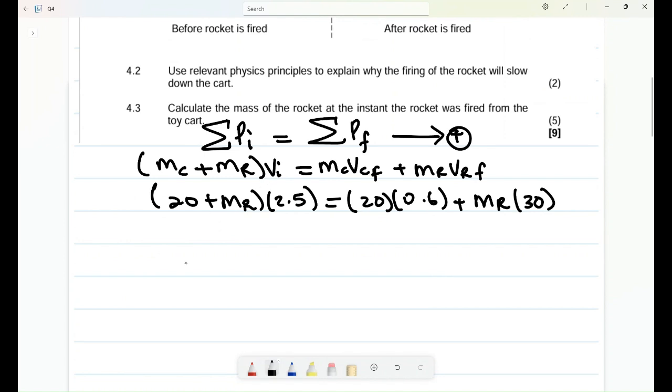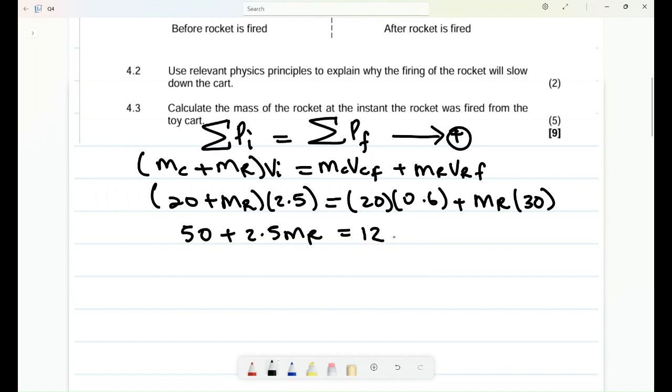Okay, it's fine. Let's simplify the math. 20 multiplied by 2.5, I think it's something like 50. Let's just confirm that. 20 multiplied by 2.5, yes, it is 50, plus 2.5 mr. It is equal to 20 times 0.6. 20 multiplied by 0.6 is 12.